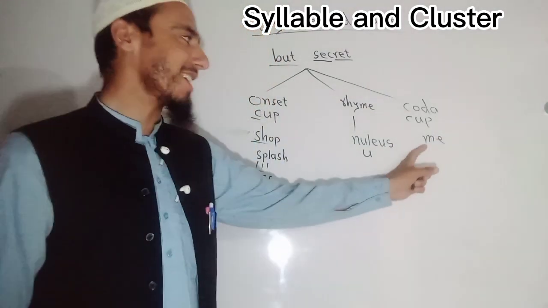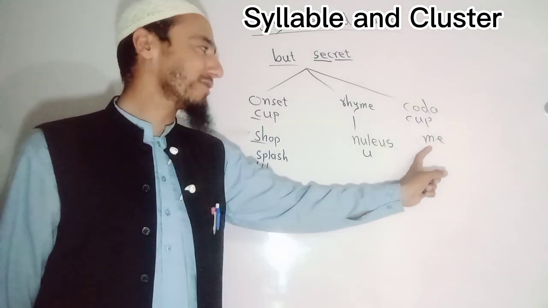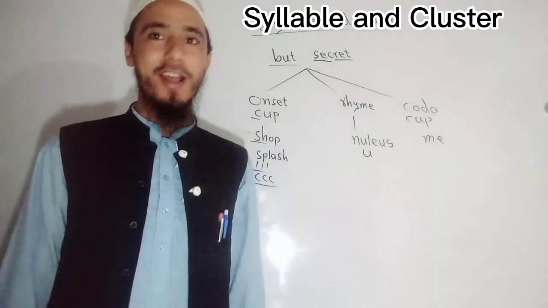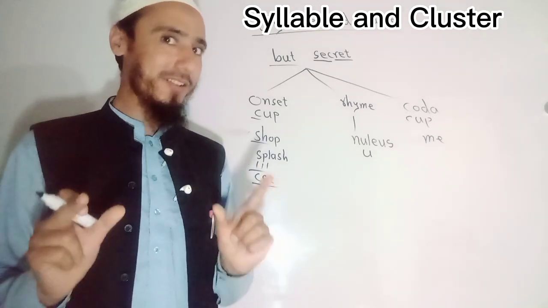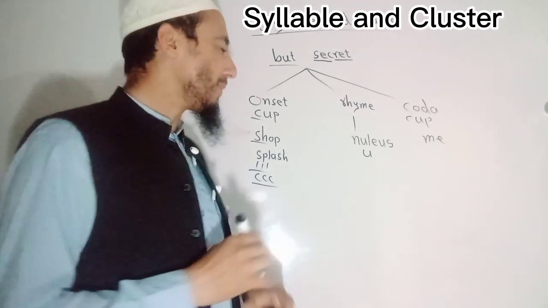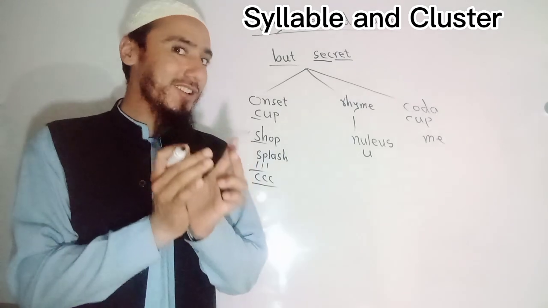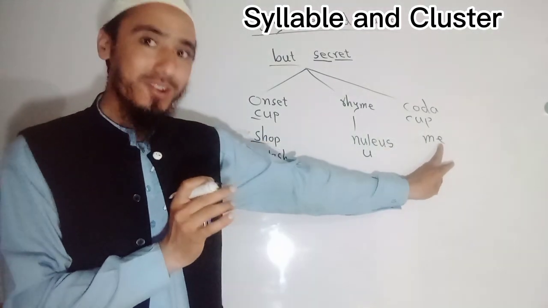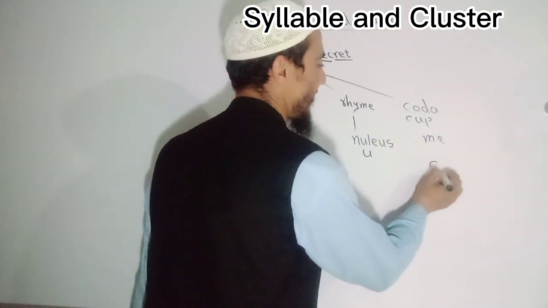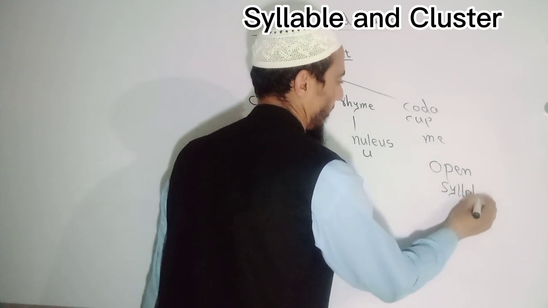So here you see the word starts, or the syllable starts with a consonant letter and ends with a nucleus or rhyme, but there is no coda. So here there are two important things. What is the first thing? The first thing is that a word or a syllable which ends with a nucleus and does not have a coda, we call it an open syllable.